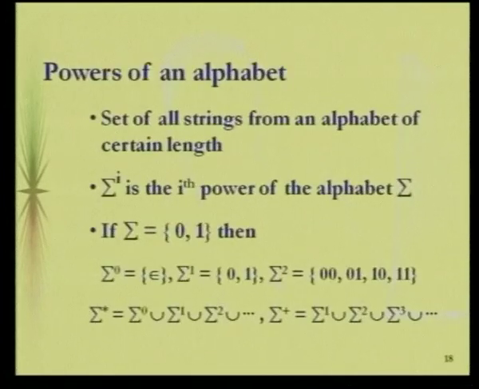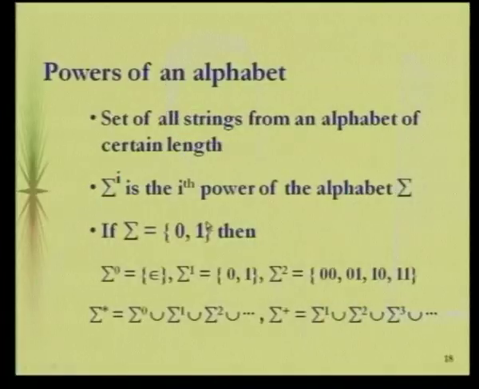And the next is powers of an alphabet. This is how, from a simple alphabet, we build more complicated languages, by using the symbols once, twice, thrice, or any number of times. We denote this by the notation sigma power i, the ith power of an alphabet. If the alphabet is 0, 1, then sigma power 0 is epsilon, independent of the alphabet. If it is 1, we have 0, 1, and if it is 2, we have 4 strings.